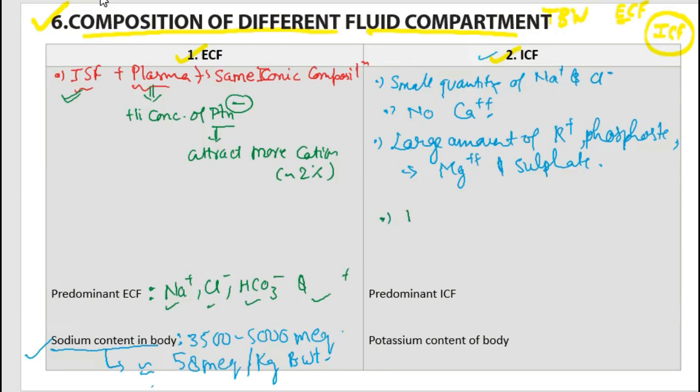ICF contains a large amount of protein, approximately 4 times larger than the ECF compartment.